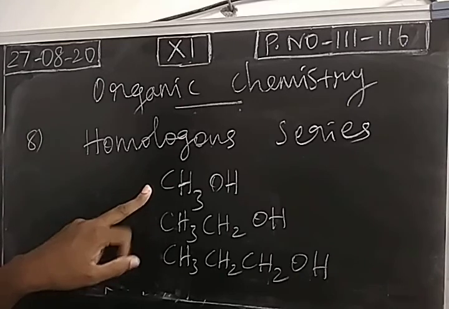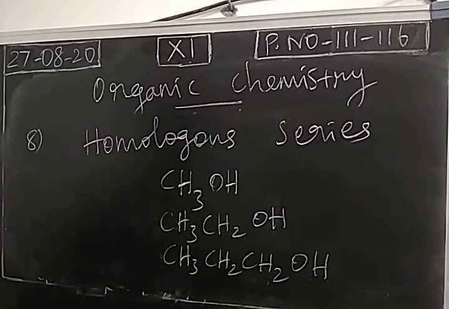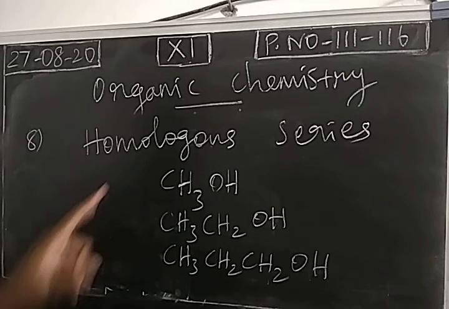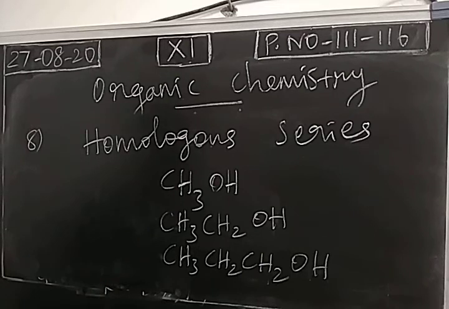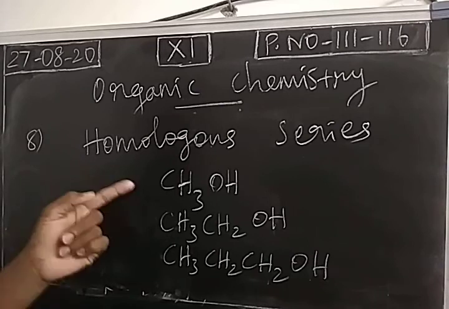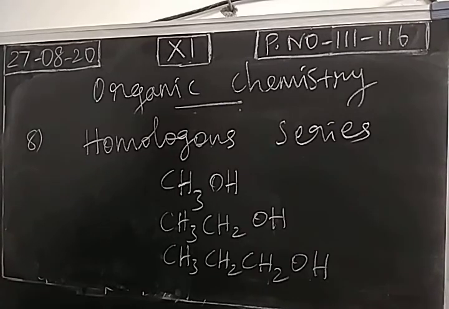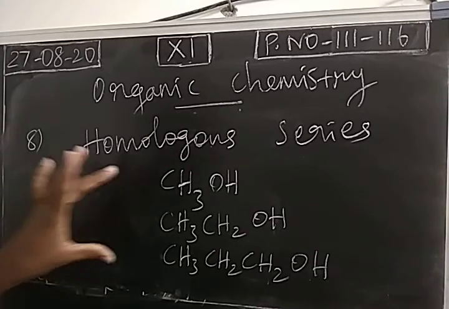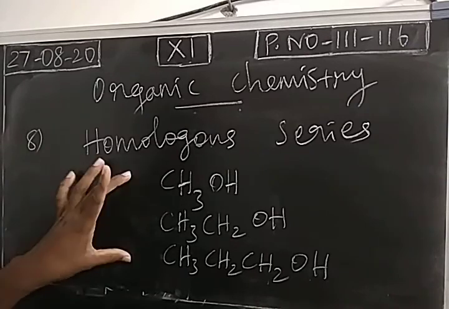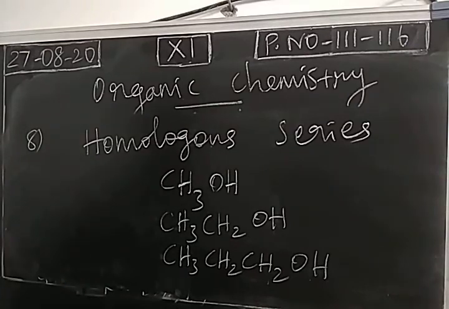This is the first member, second member, third member. Homologous series means a series of compounds, or a class of organic compounds, containing the same functional group, same chemical property, and same general molecular formula, but physical properties will be different.